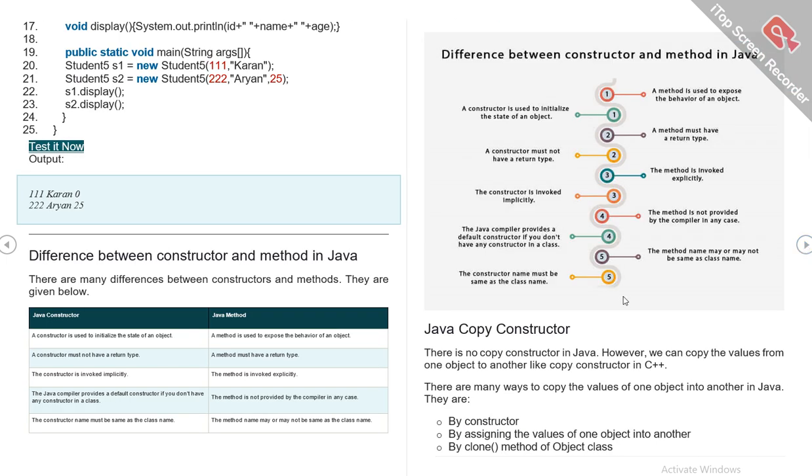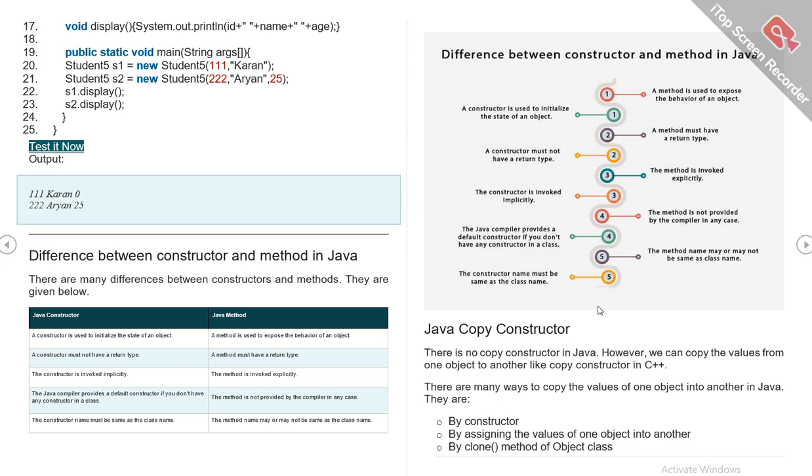Difference between constructor and method in Java. A constructor is used to initialize the state of an object, whereas a method is used to expose the behavior of an object. A constructor must not have a return type, while a method must have a return type.